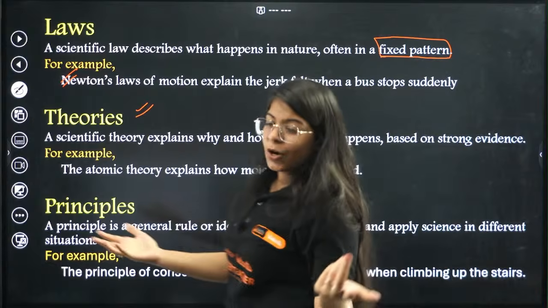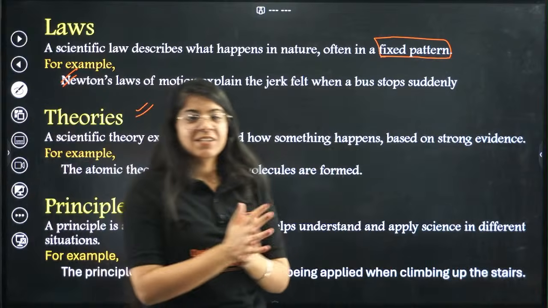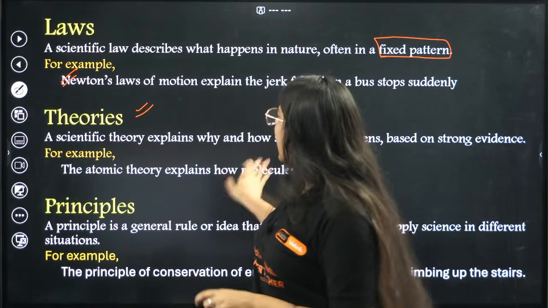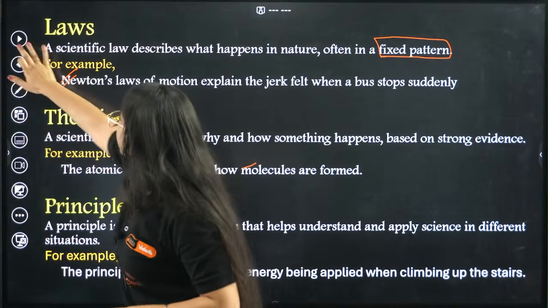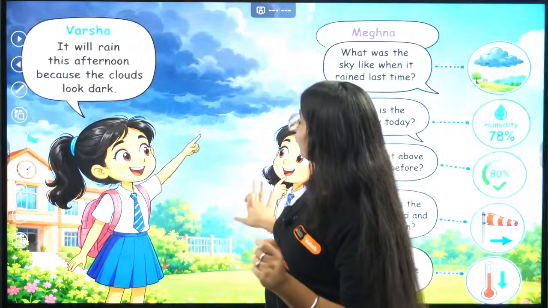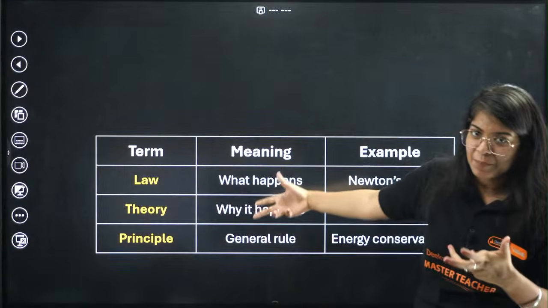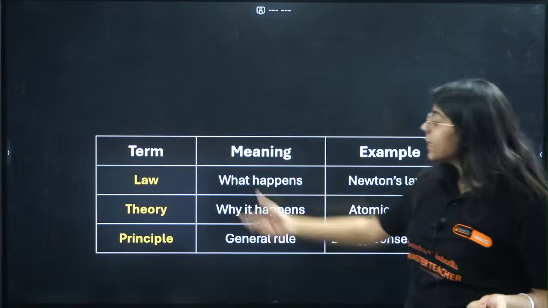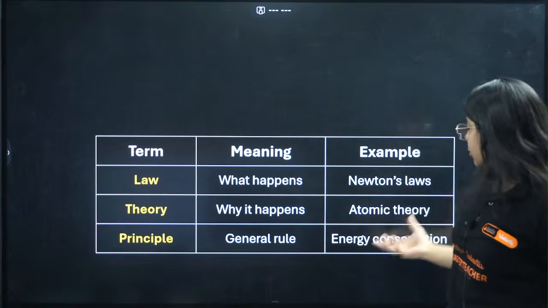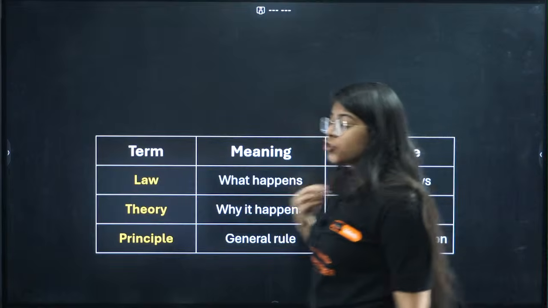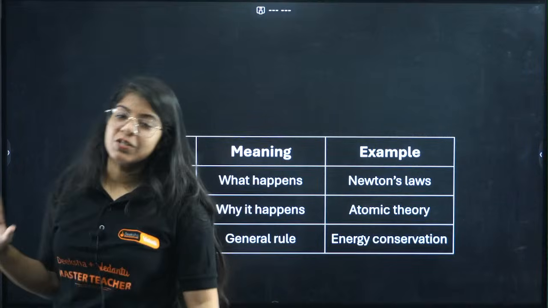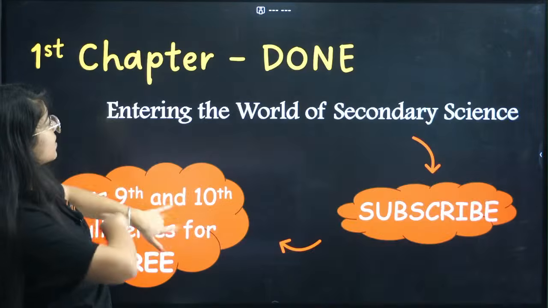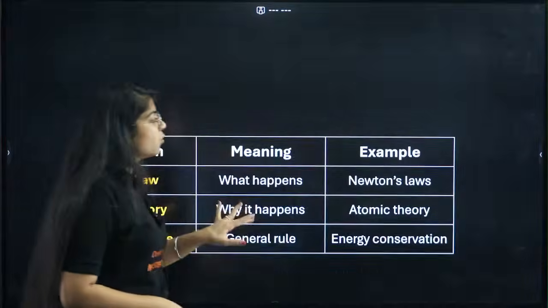Great. Now this whole chapter, let's do one more live for this chapter. You will see so many good things. I have a few good things in this chapter left. There are some questions we will do. So basically, let's give a quick summary. Law is what is happening, Newton's law. Theory is why it is happening, that is your atomic theory. And principle is a general rule, conservation of energy. Now we have this prediction thing. How do we predict things, how science is connected, and all those things, right?